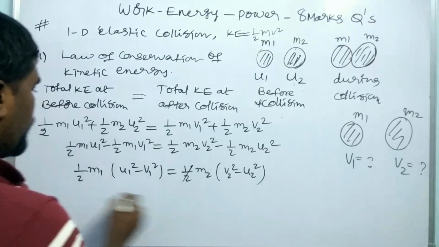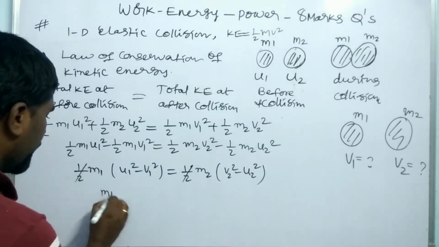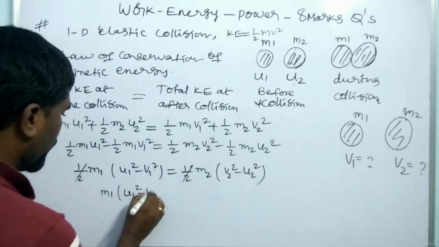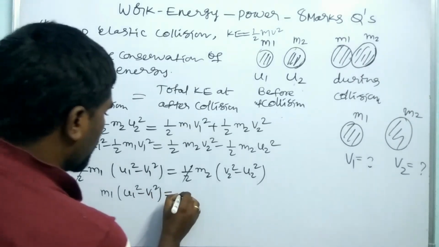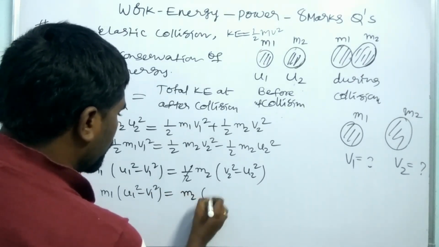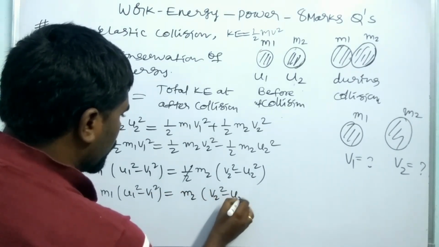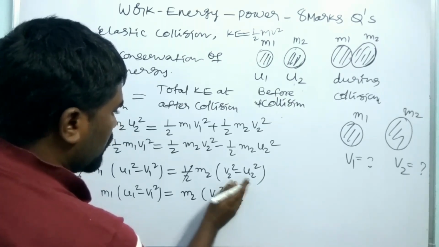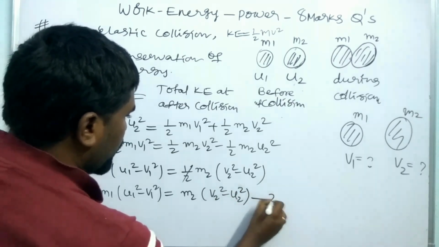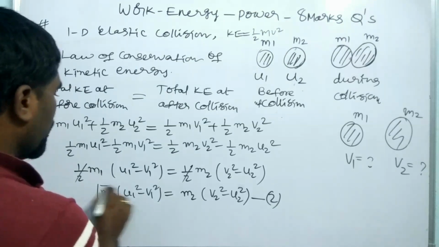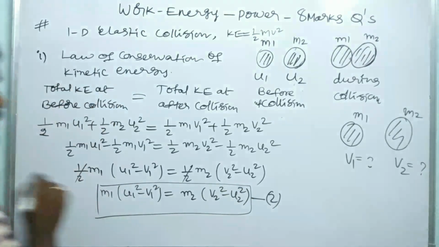Right, 1 by 2 gets cancelled. m1 into (u1 square minus v1 square) is equal to m2 into (v2 square minus u2 square). So this is the second equation from the law of conservation of kinetic energy.